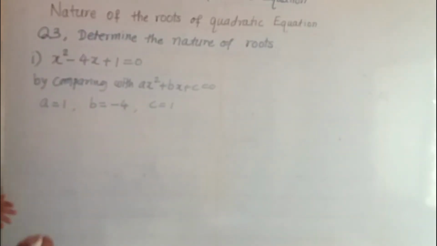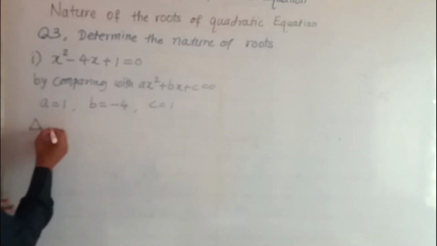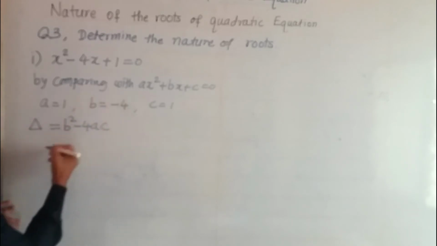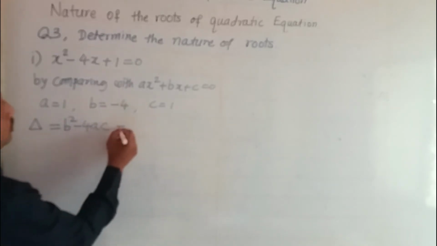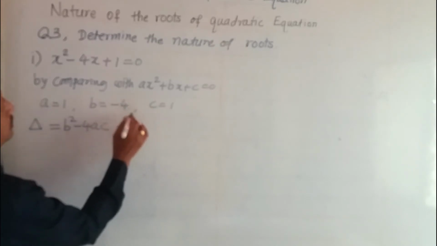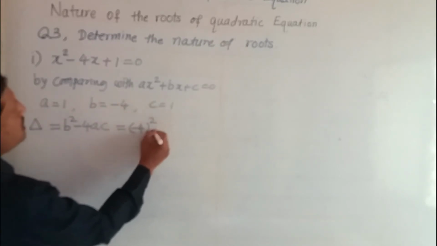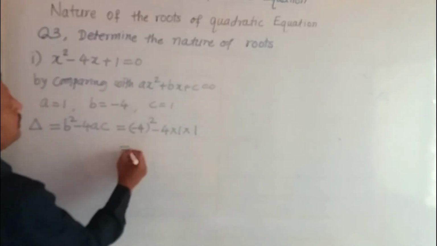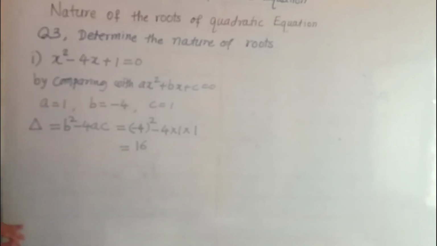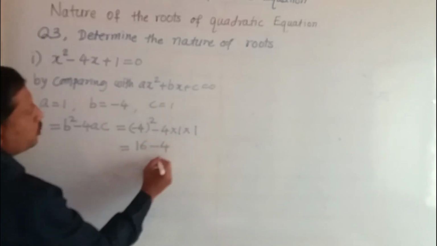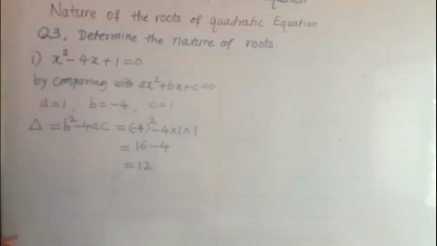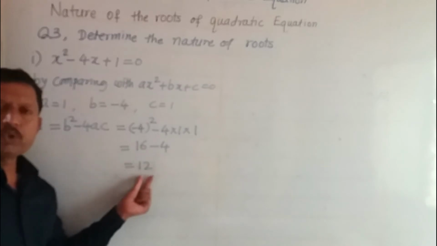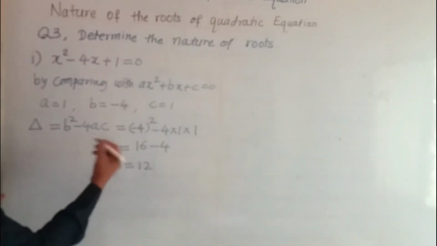Now find the value of the discriminant, that is also denoted by delta, that is b square minus 4ac. So let us find the value of b square minus 4ac, which is the square of -4 minus 4 into the value of a into the value of c. The square of a negative number will be positive. 4 ones are 4. So we get here the value of the discriminant is 12. Now note this 12 is a positive number. It is greater than 0.